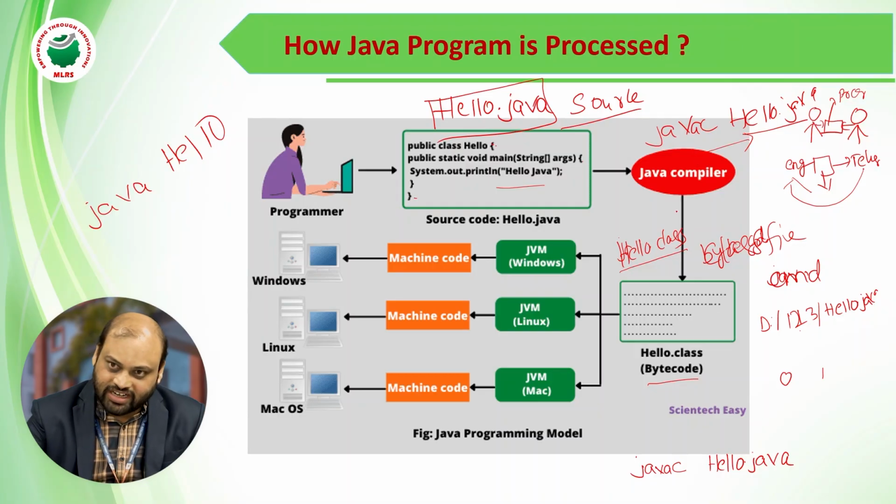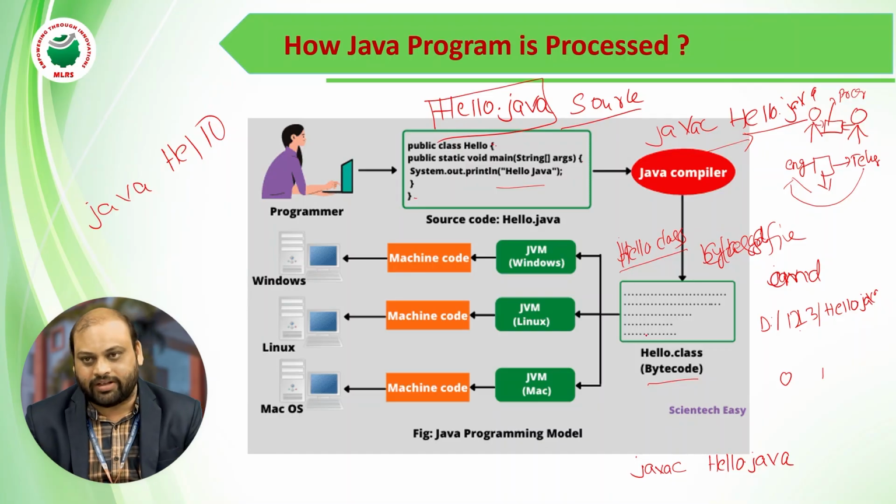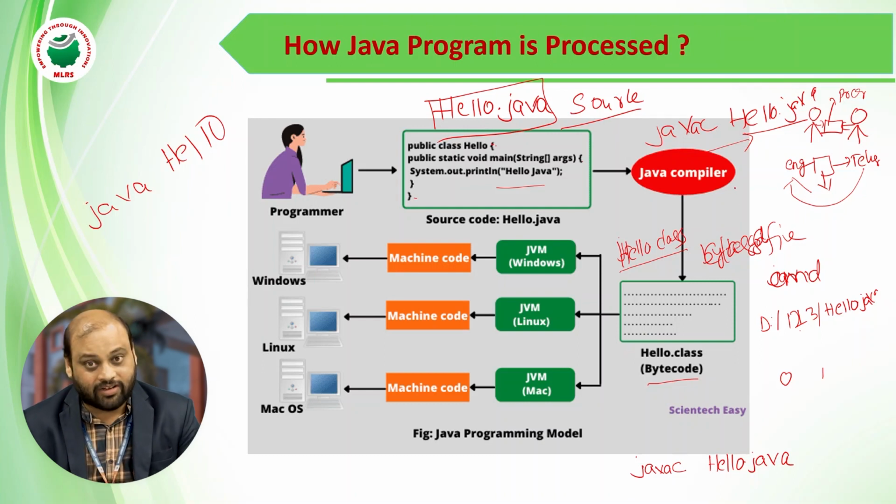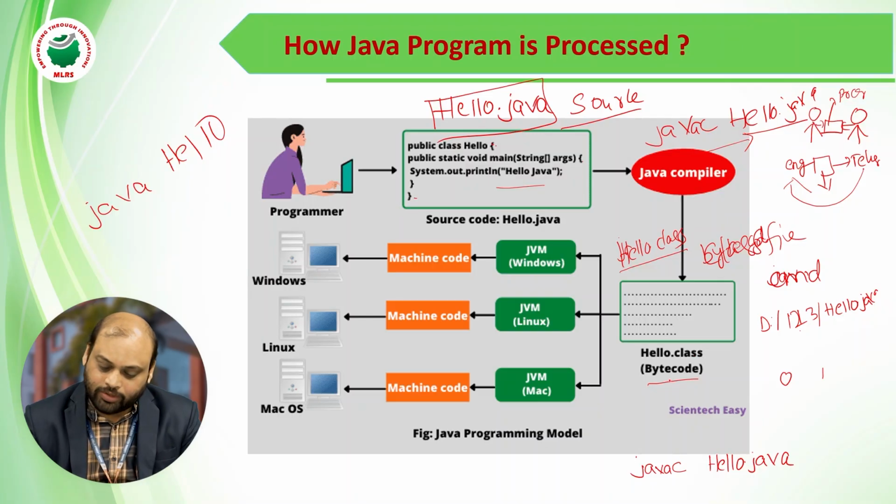The code generated by the compiler runs on every operating system and every machine. In my machine I have the Windows operating system, but JDK is platform independent. Whatever code is generated by this JDK is going to run irrespective of the platform.